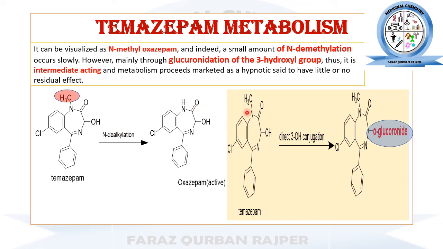Okay, so besides this, the other major route for the metabolism of temazepam is that it can directly undergo hydroxylation and glucuronide conjugation at the third position hydroxyl group. And temazepam is basically an intermediate-acting benzodiazepine because it has a moderate duration of action, and this is also due to the reaction mechanism of the metabolism of temazepam.